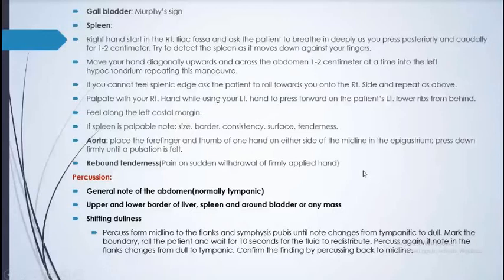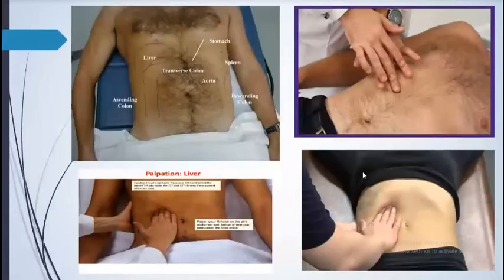Percussion: in general the note is tympanic in the abdomen. We percuss the upper and lower borders of the spleen and so on. And shifting dullness, I'll show you in the picture. This is how we do percussion in the right hypochondriac region. He is doing liver palpation here, from the right iliac fossa going up.